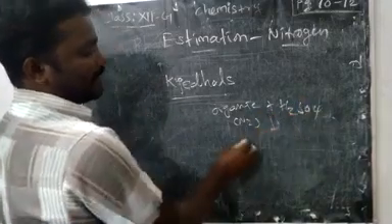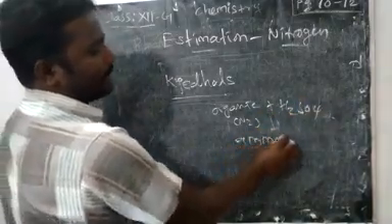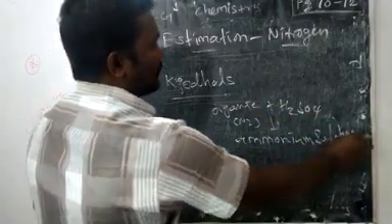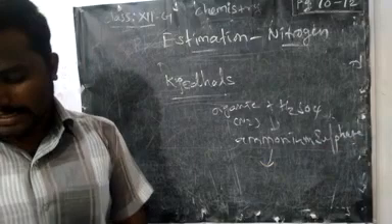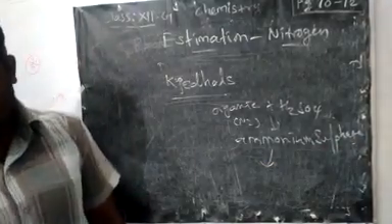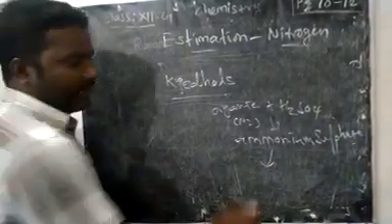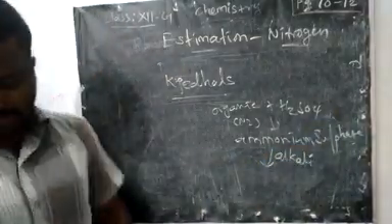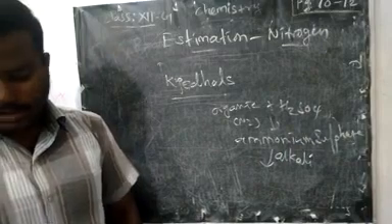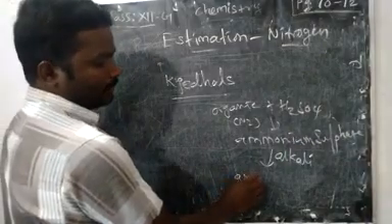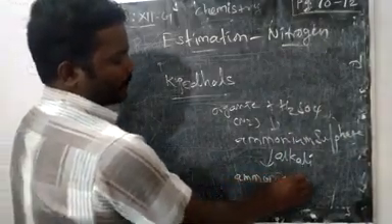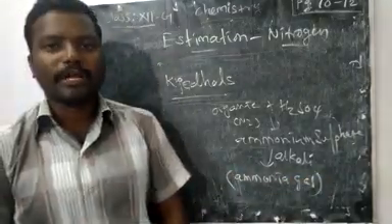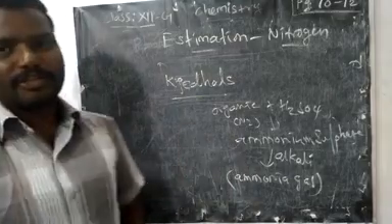Now what will happen? It will produce ammonium sulfate. This ammonium sulfate is further treated with alkali, any base. Then it will produce the sulfate compound and ammonia gas. The gas is collected, and based on the amount of ammonia gas we can calculate the nitrogen.